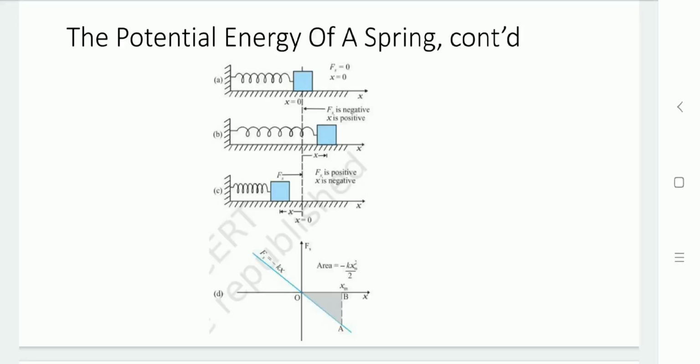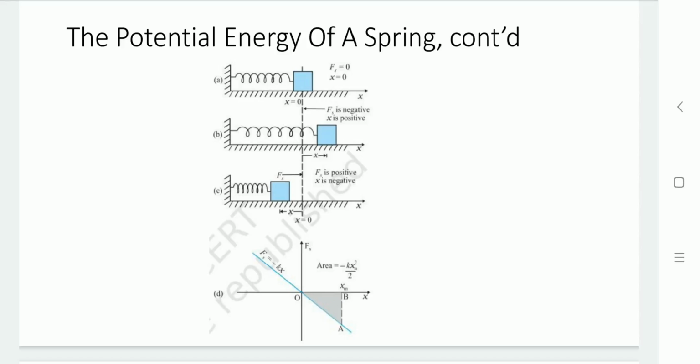The ideal spring has a force Fs proportional to the displacement x of the block from its equilibrium position. So displacement can be either positive or negative. As you can see in diagram B, the displacement x is positive, and diagram C shows the displacement is negative.